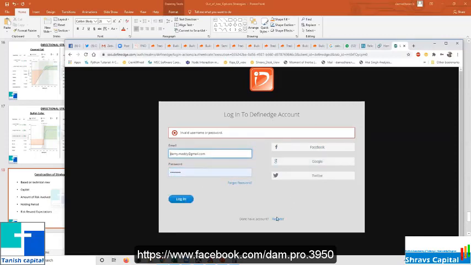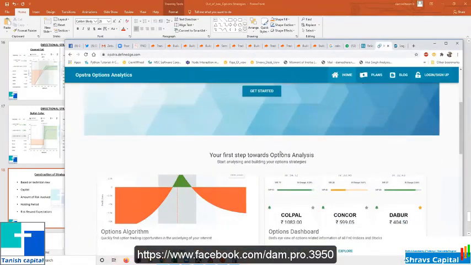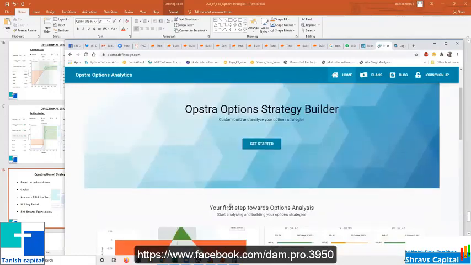You can have a free login in this, then you can build all strategies the same way. Like this you can build, and you can see all the payoff.